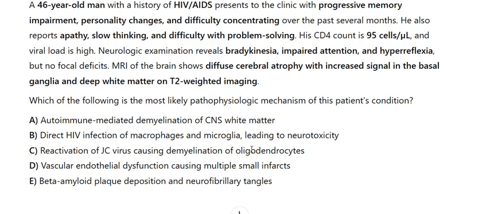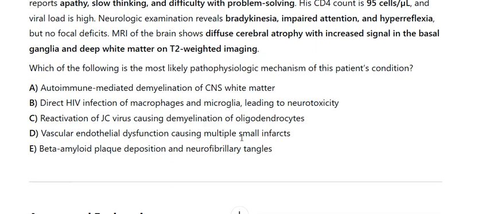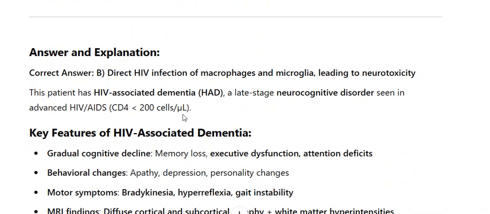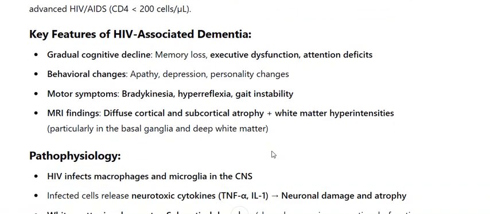Answer and explanation. B. Direct HIV infection of macrophages and microglia, leading to neurotoxicity. This patient has HIV-associated dementia, a late-stage neurocognitive disorder seen in advanced HIV/AIDS, CD4 below 200 cells. Key features of HIV-associated dementia: gradual cognitive decline, memory loss, executive dysfunction, attention deficits, behavioral changes, apathy, depression, personality changes, motor symptoms, bradykinesia, hyperreflexia, gait instability.